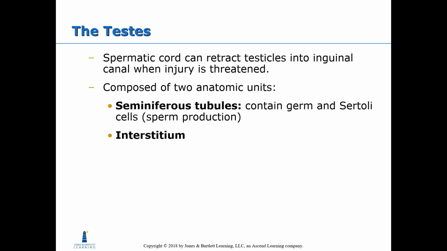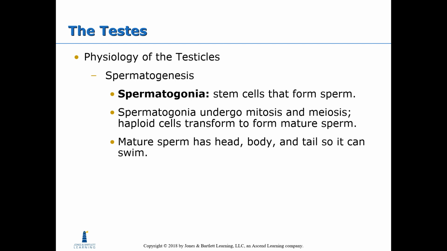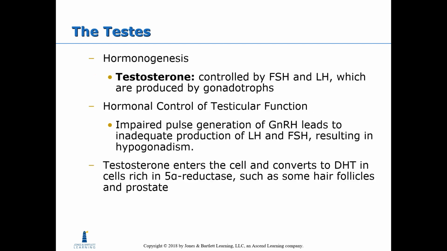It's composed of 2 anatomic units, the seminiferous tubules, which contain germ and Sertoli cells for sperm production, and interstitium. Spermatogenesis: the spermatogonia are stem cells that form sperm. Spermatogonia undergo mitosis and then meiosis, and haploid cells transform to form mature sperm. Mature sperm has a head, body, and tail so that it can swim.